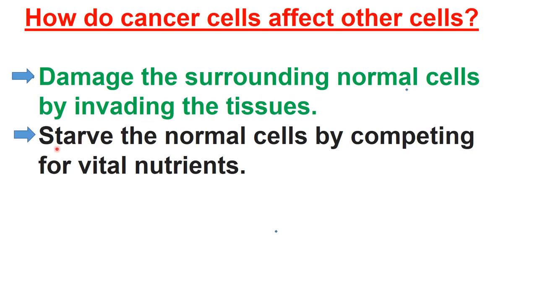Second thing, they starve the normal cells by competing for vital nutrients, because cancer cells proliferate, you can say these divide at a very fast rate, okay? Their multiplication rate is very fast. That's why these will require nutrients also. That's why these will compete with the normal cells for the vital nutrients, and the normal cells will starve because of that, right? So normal cells get affected by the cancer cells.